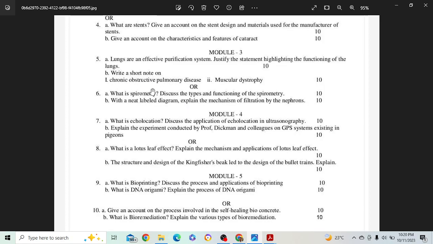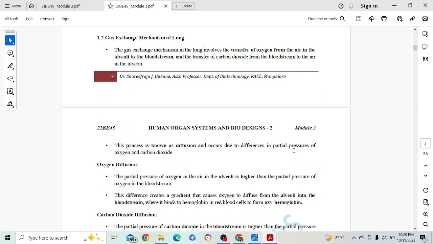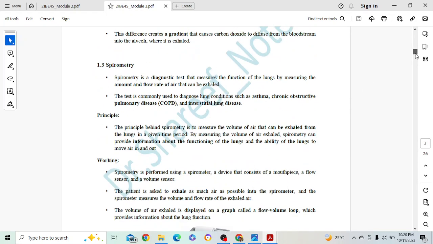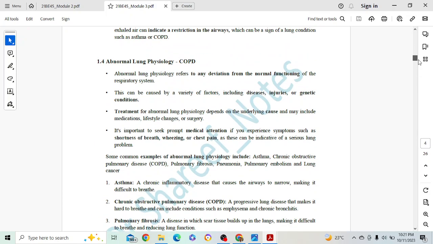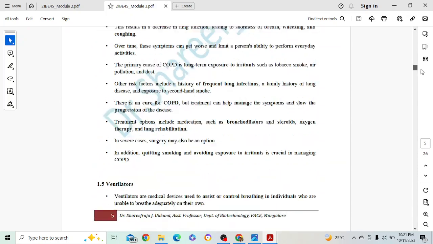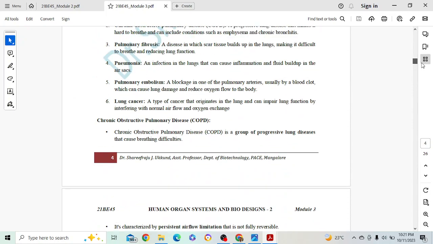Then write a short note on COPD and muscular dystrophy. So very direct question it is. COPD we are having here directly. For 5 marks they have asked. So frame your answers accordingly because it is briefly explained. You can start with here for 5 marks.